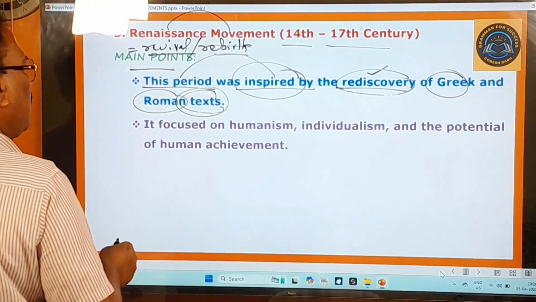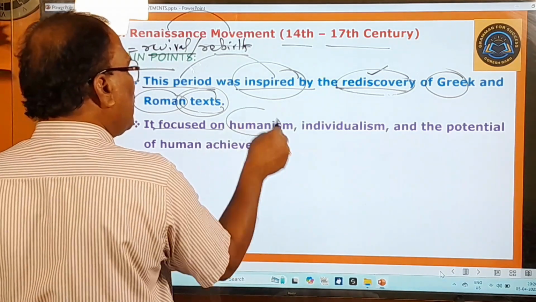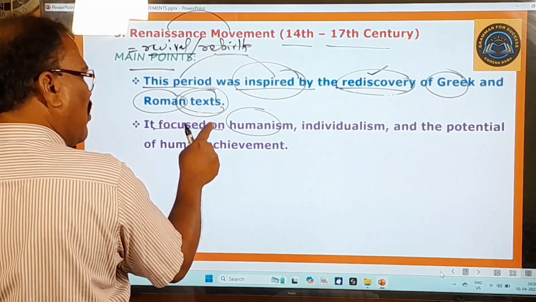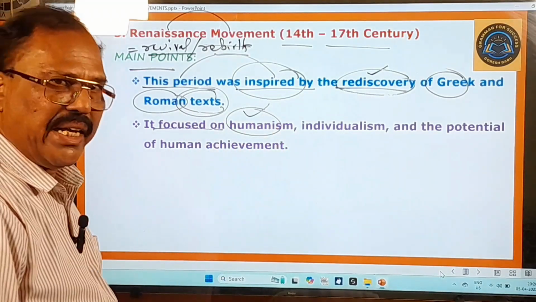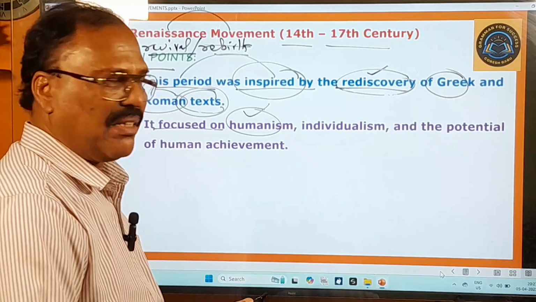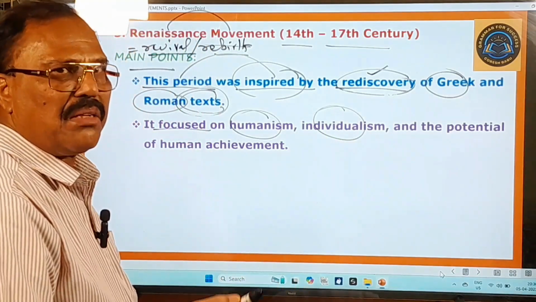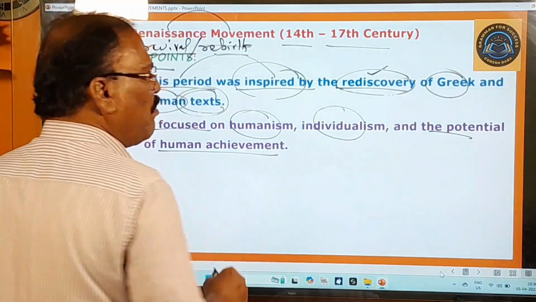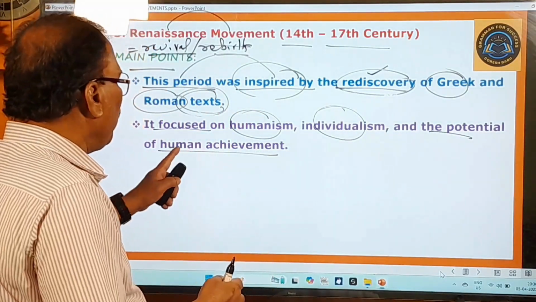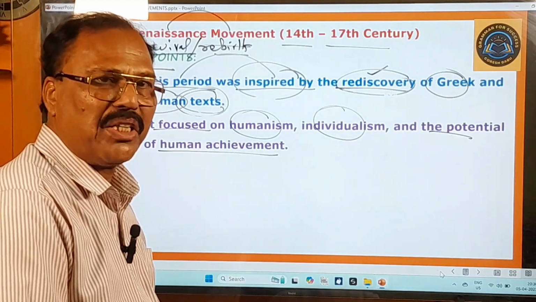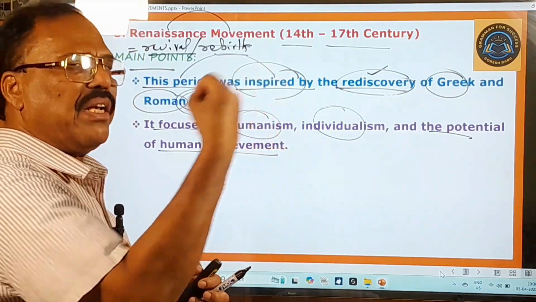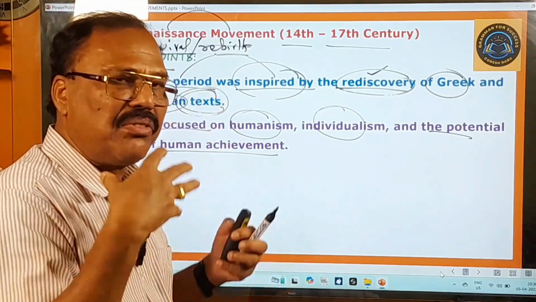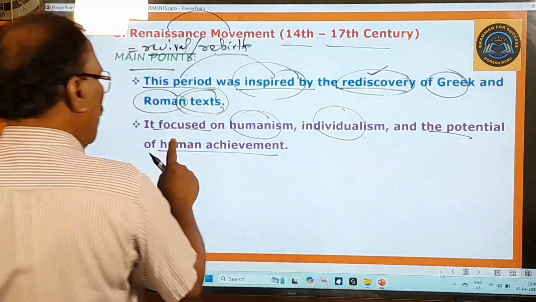The next point is that it focused on humanism. Humanism means humanitarianism, Manavatavadamu. Individualism is nothing but individuality, Vyaktitvamu, and the potential of human achievement. Potential means the capability of human achievement, so man can achieve anything. He is capable of achieving anything in this world. That is the meaning of potential human achievement.